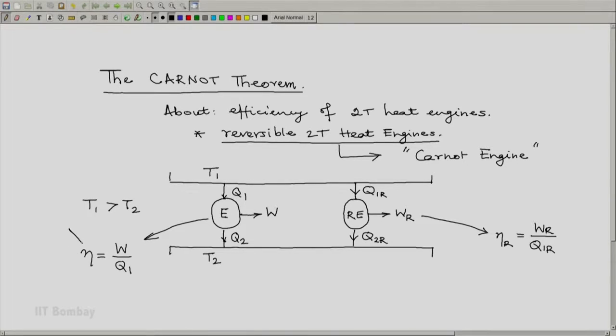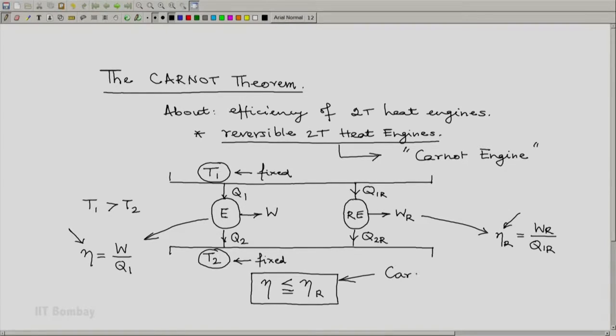Carnot theorem compares this efficiency and this efficiency for fixed values of T1 and T2, and the Carnot theorem says that if you have a fixed value of T1 and another fixed value of T2, then the efficiency of any engine E must be less than or at most equal to that of the reversible heat engine working between the same two fixed temperatures.